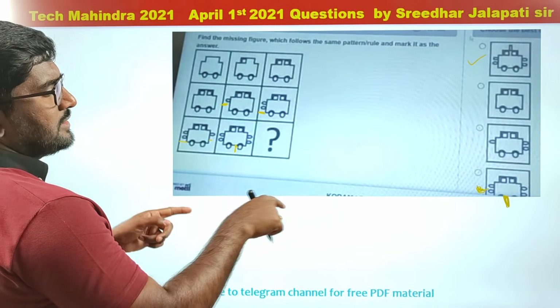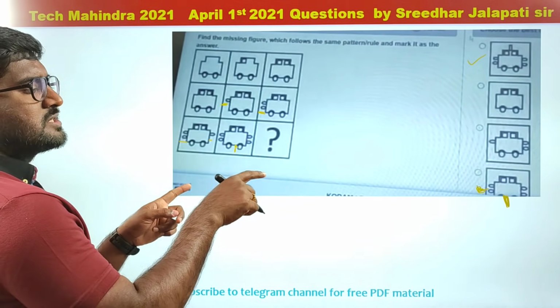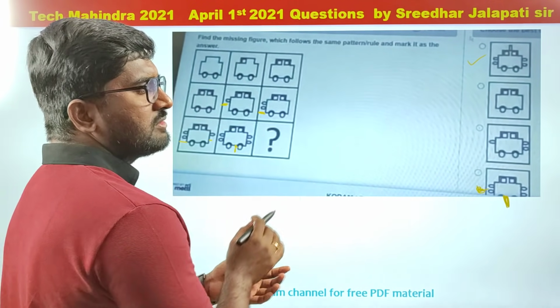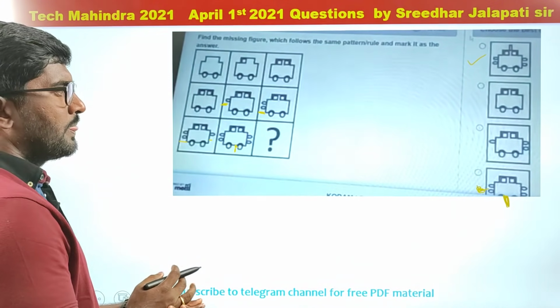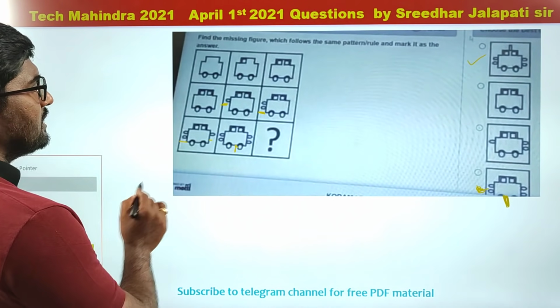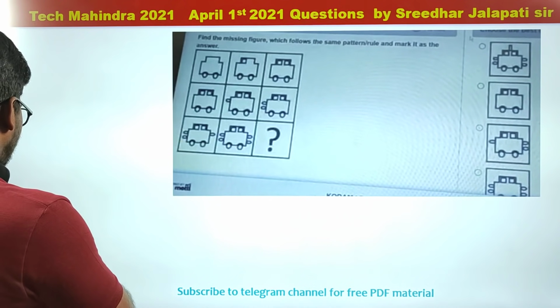I mean, I did not get the complete question. When the person took the screenshot, some part of the question got missed. But it is a very simple question. If you see here, the dotted lines are increasing from figure to figure.